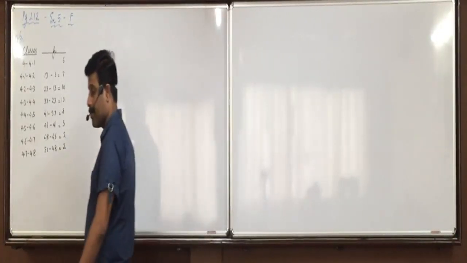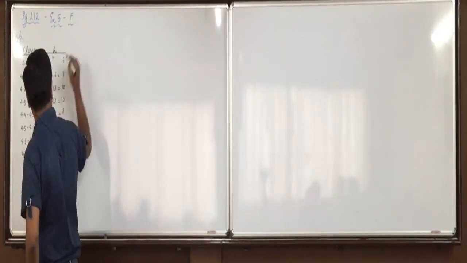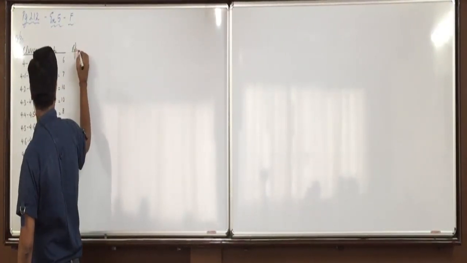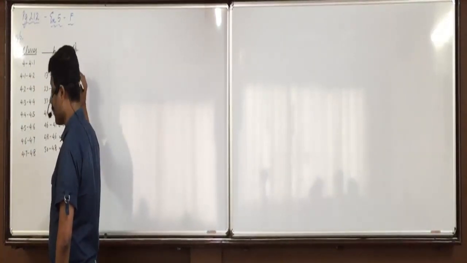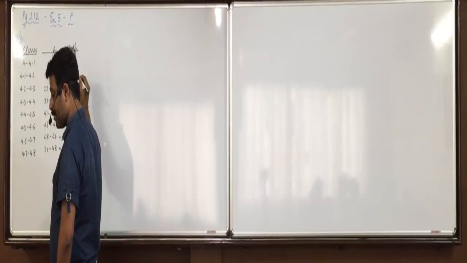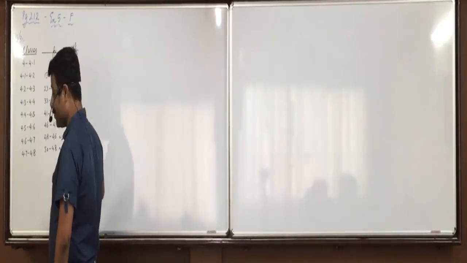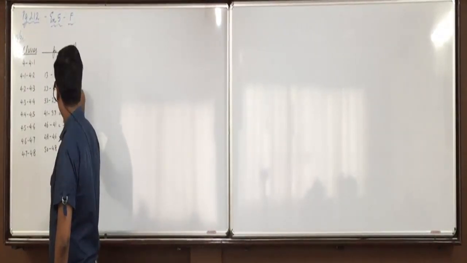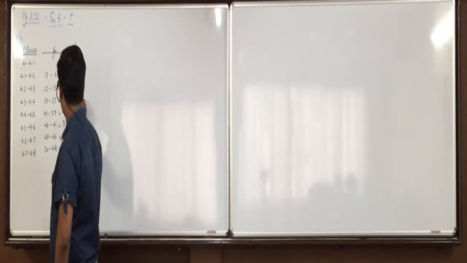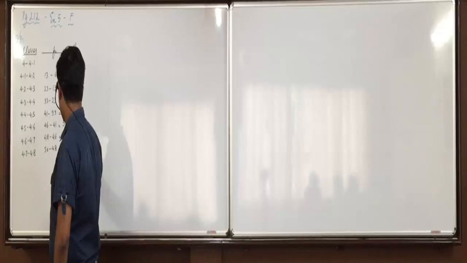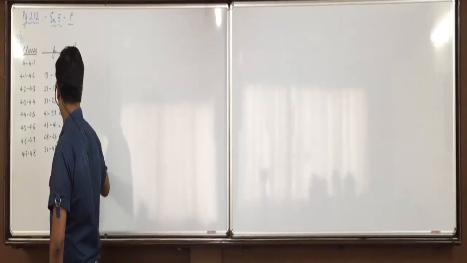Now, Manshi, the CFI: 6, 6 plus 7, 13, plus 10, 23, plus 10, 33, plus 8, 41, plus 5, 46, plus 2, 48, plus 2, 50.